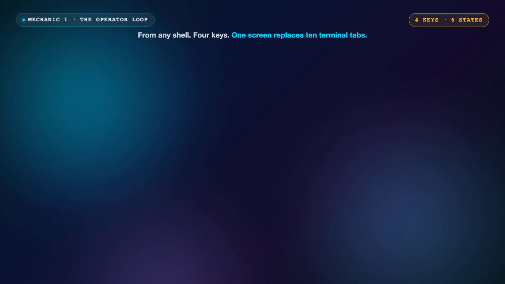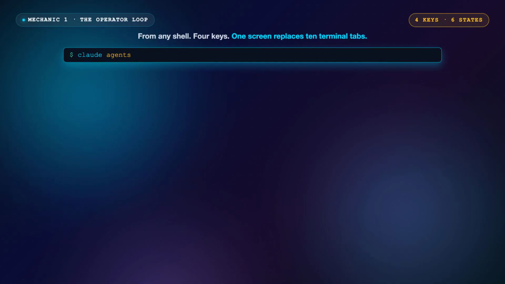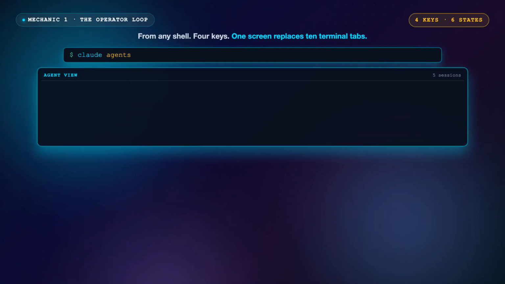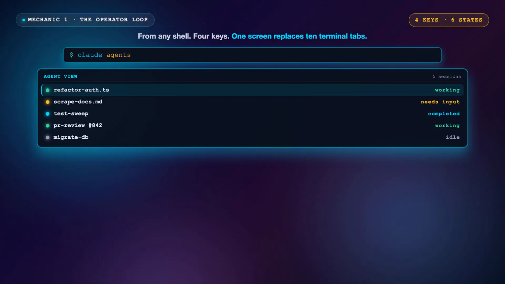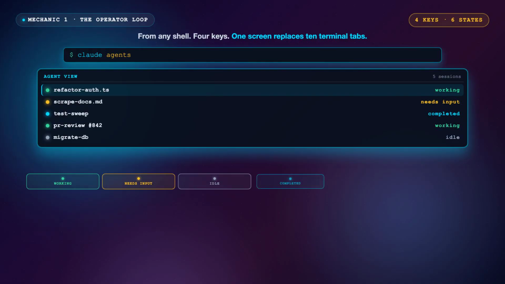Mechanic 1, the operator loop. 4 keys. From any shell, claude agents. One screen, every session. Each row shows a state. Working, needs input, idle, completed, failed, stopped. 6 states, one glance. Space peeks at the latest turn.